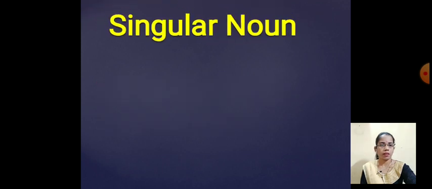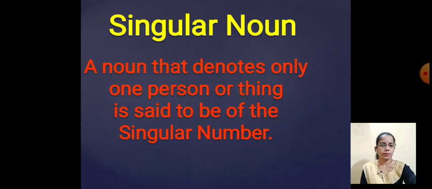Let's see the definition of singular noun. A noun that denotes only one person or thing is said to be of the singular number. That means only one person or thing which is mentioned in the word, that's called the singular noun.